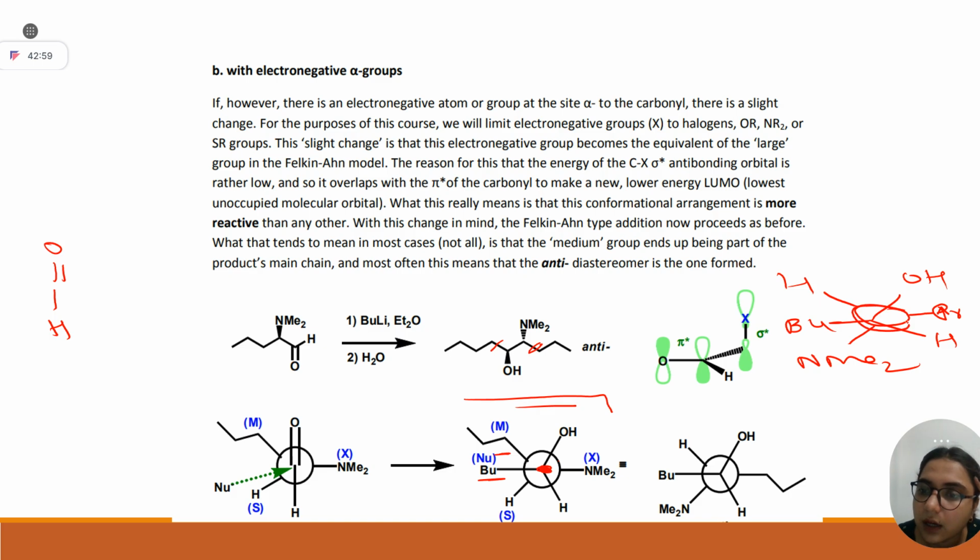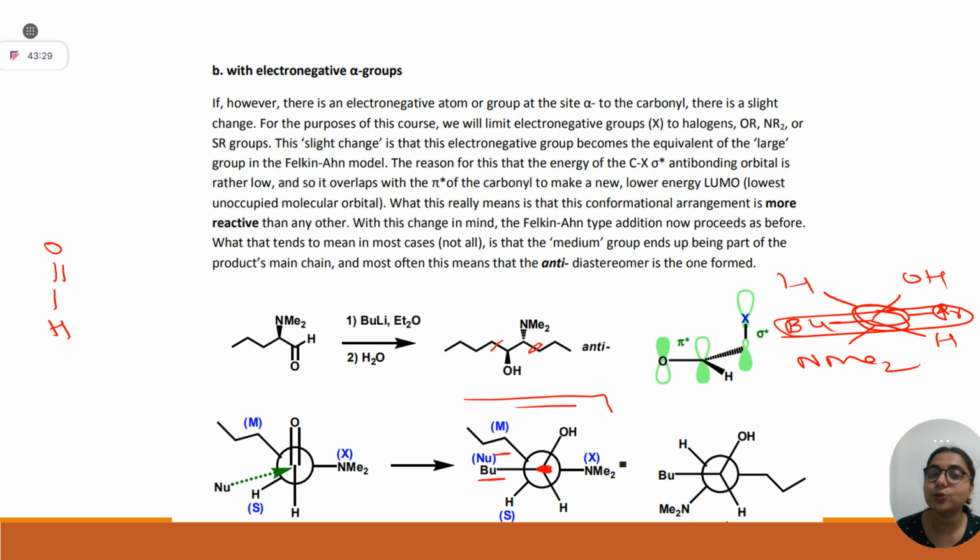Now, if you put this butyl and propyl in the box, you can see the hydrogen and OH are on the same side. Yes, they are on the same side. OH is at wedge, and hydrogen is also at wedge, right? NMe2 and hydrogen are at the same position. Yes, NMe2 is at dash, and hydrogen is also at dash. Or you can say that NMe2 and OH are at opposite positions.